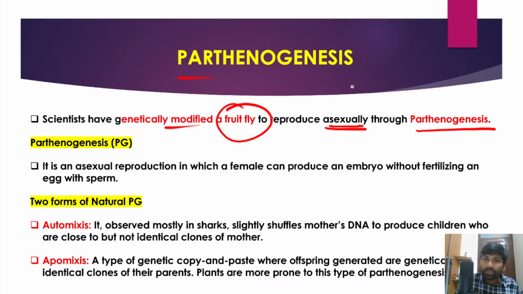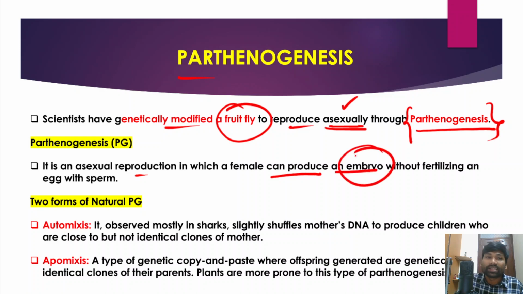So in fact, in fruit fly, we normally see sexual reproduction. But what scientists did? Scientists genetically modified the fruit fly to reproduce asexually through a process called parthenogenesis. Now, what is parthenogenesis? So parthenogenesis actually means it is an asexual reproduction in which a female can produce an embryo without fertilizing the egg with the sperm.